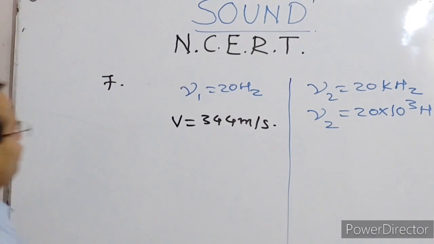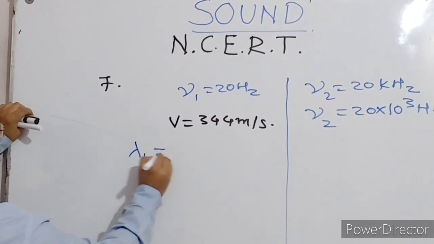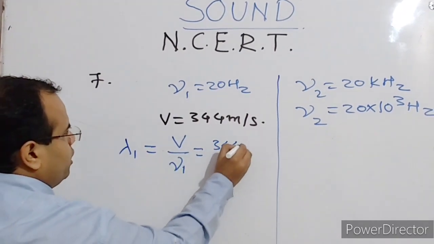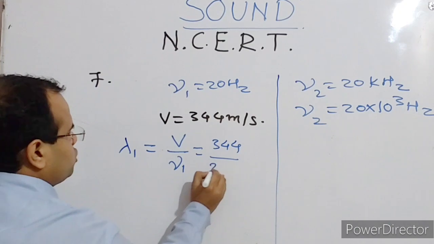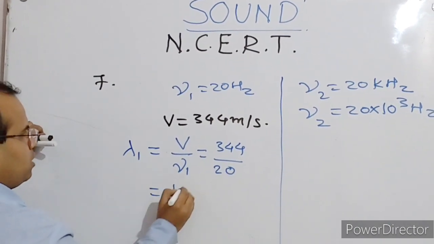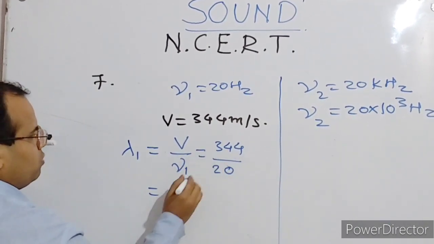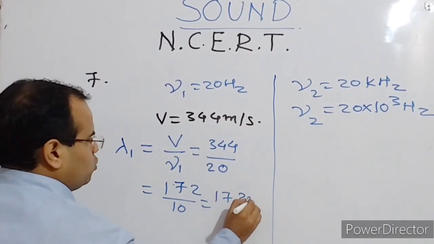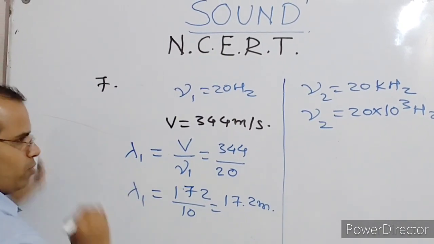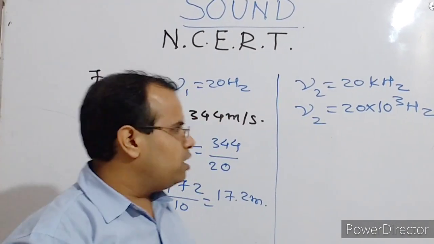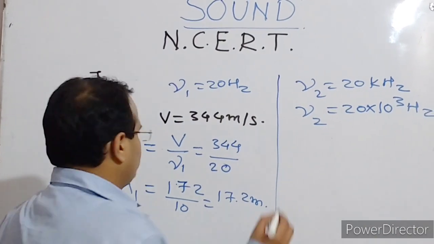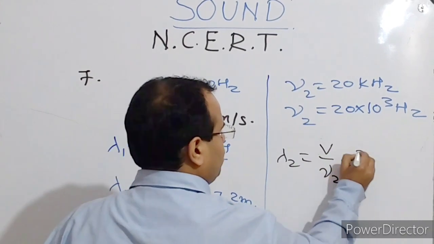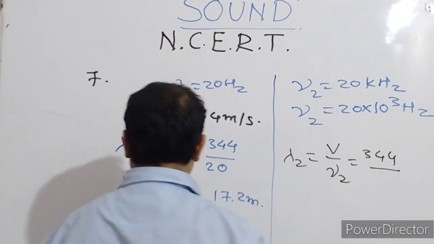After this, what we have to find is the wavelength. In the first case, lambda 1 is equal to V upon nu1, and V is 344 divided by nu1, that is 20. That will give you 172 divided by 10, that is 17.2 meter. It is lambda 1. Okay, now as far as the second wavelength is concerned, lambda 2 will be V upon nu2. V is 344 divided by nu2.